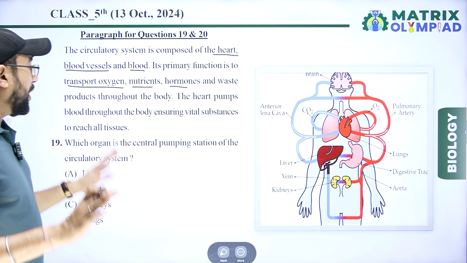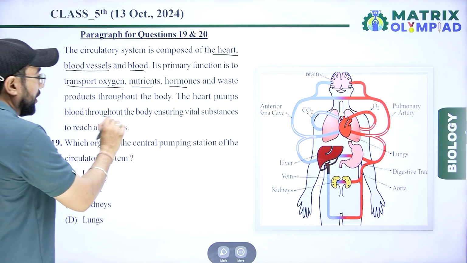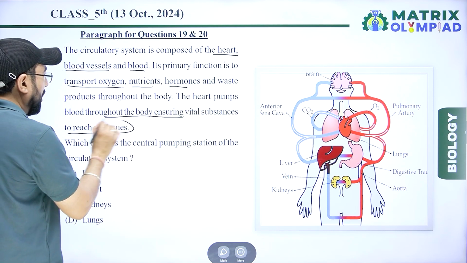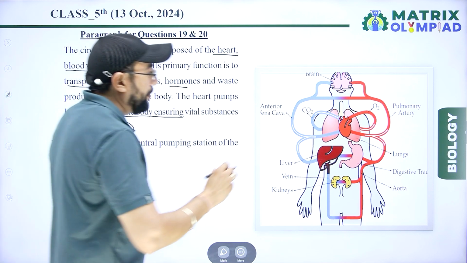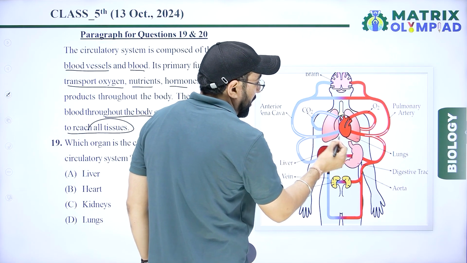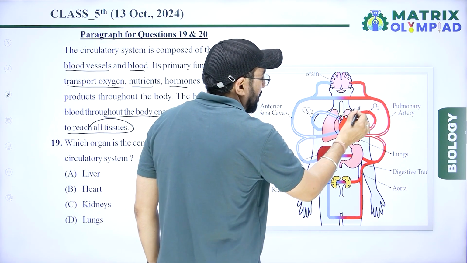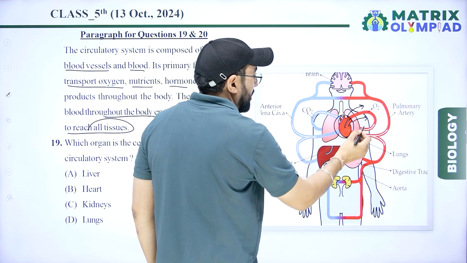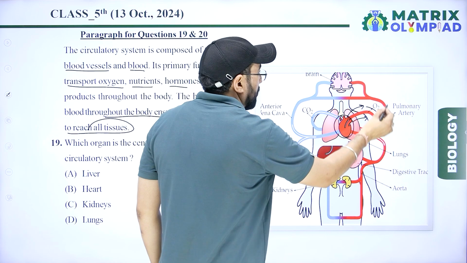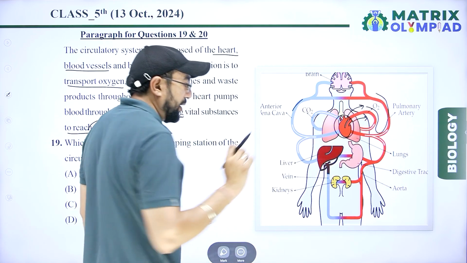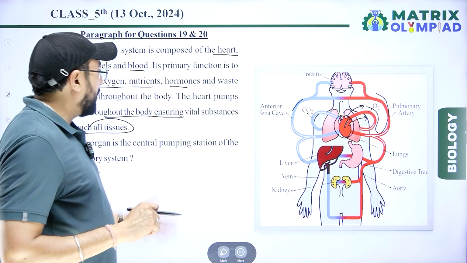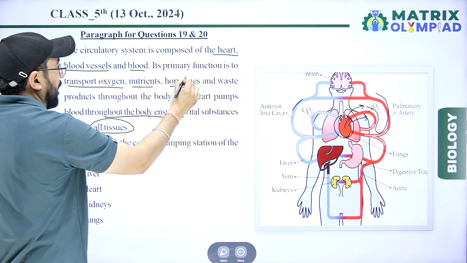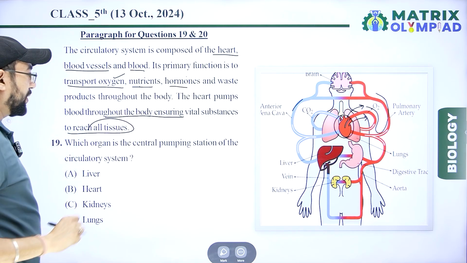The heart pumps blood, ensuring vital substances reach all tissues and organs. So the circulatory system transports nutrients, hormones, and oxygen.